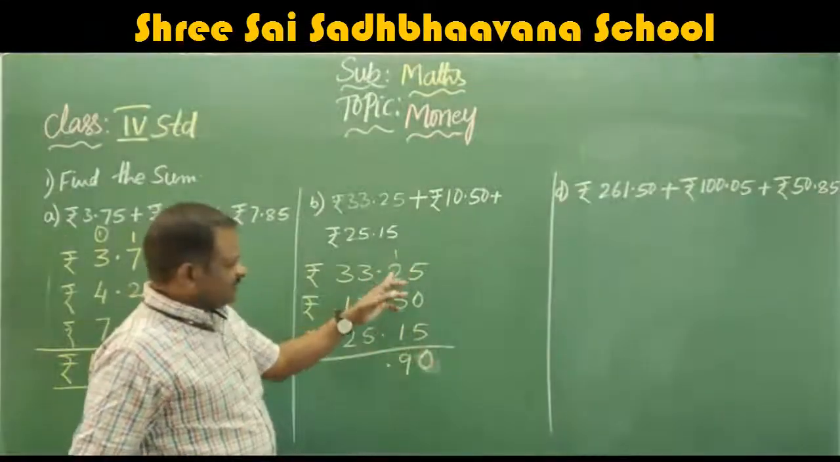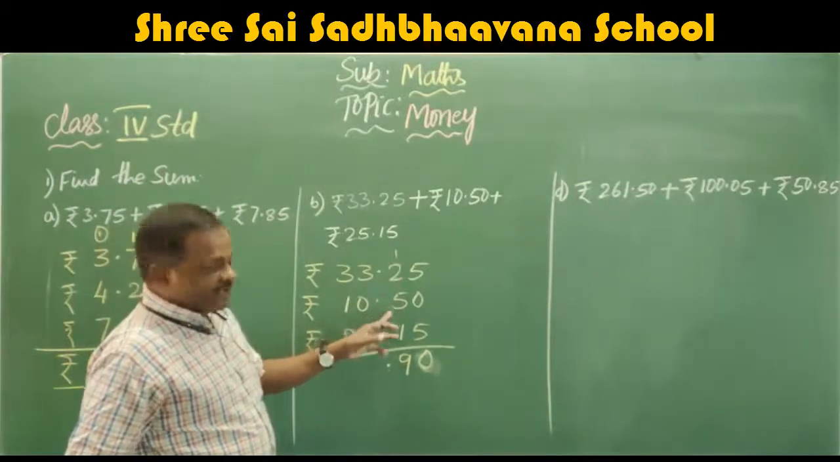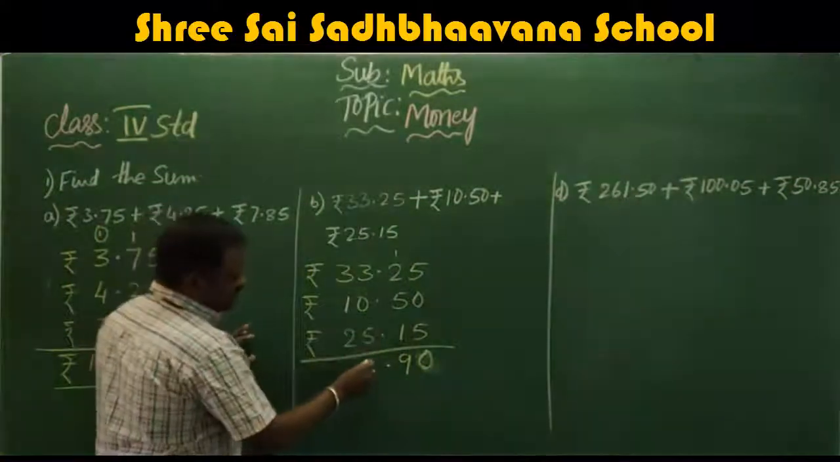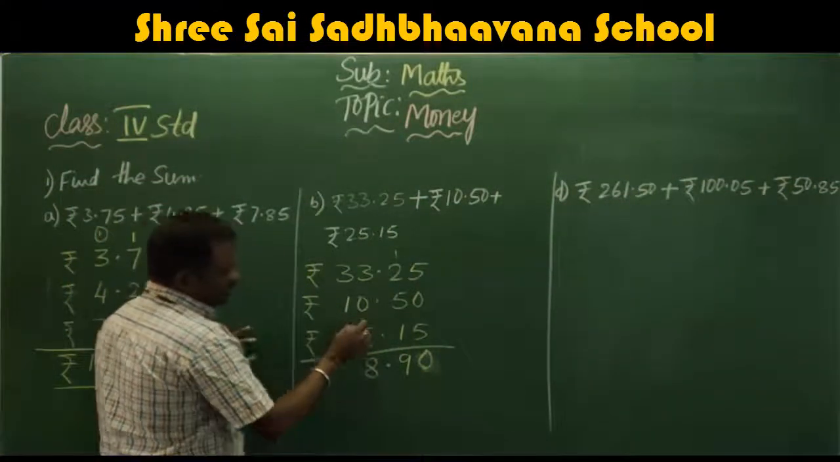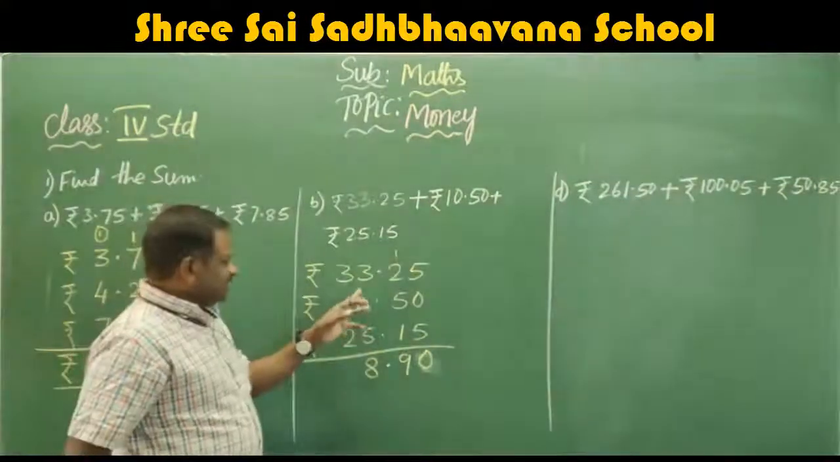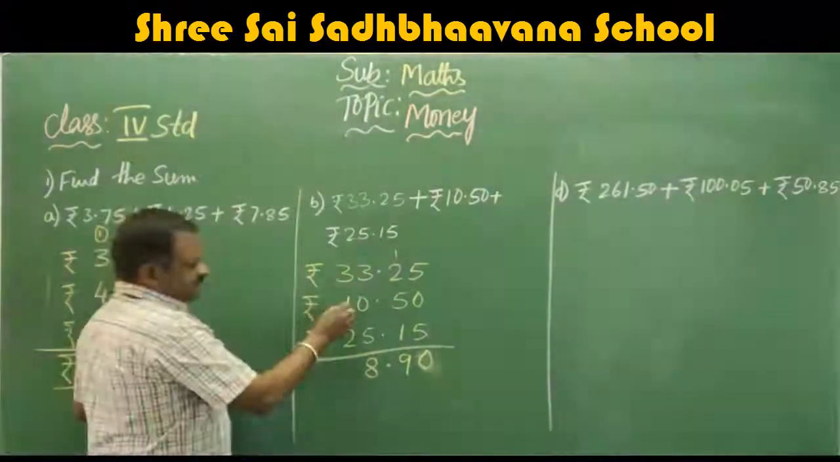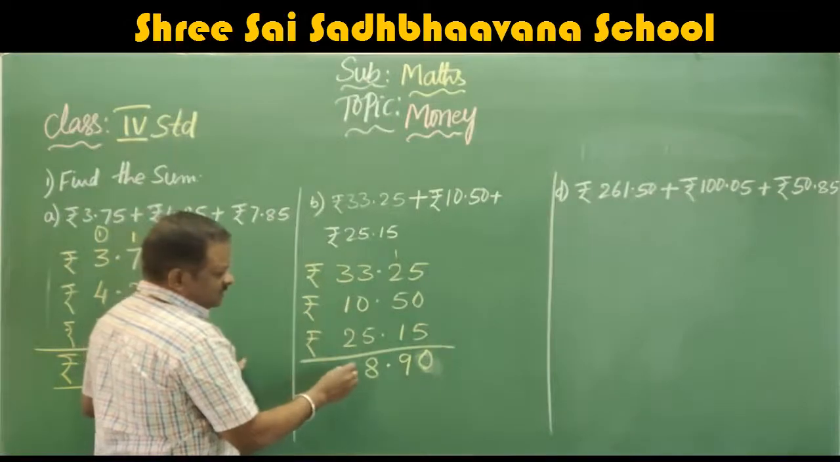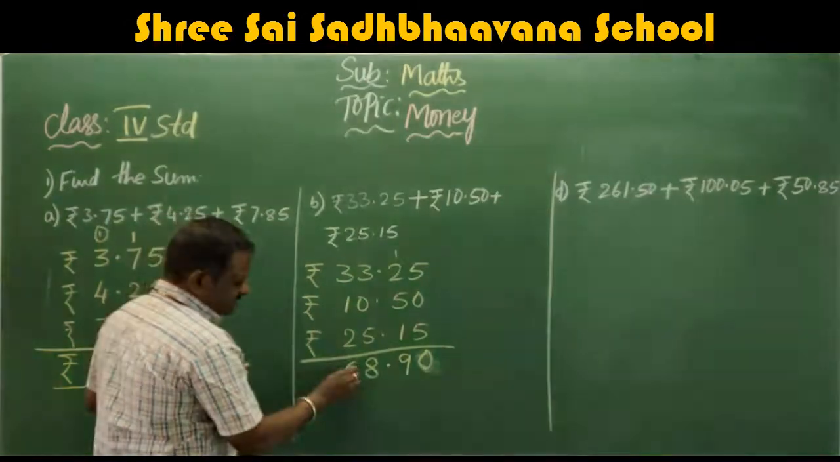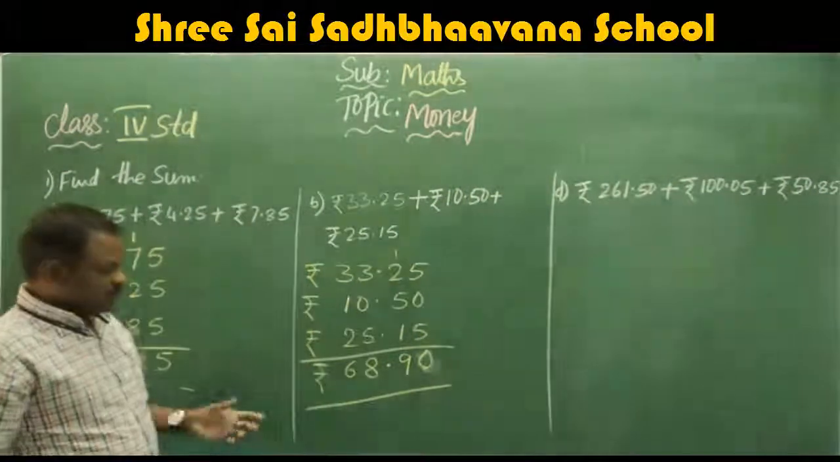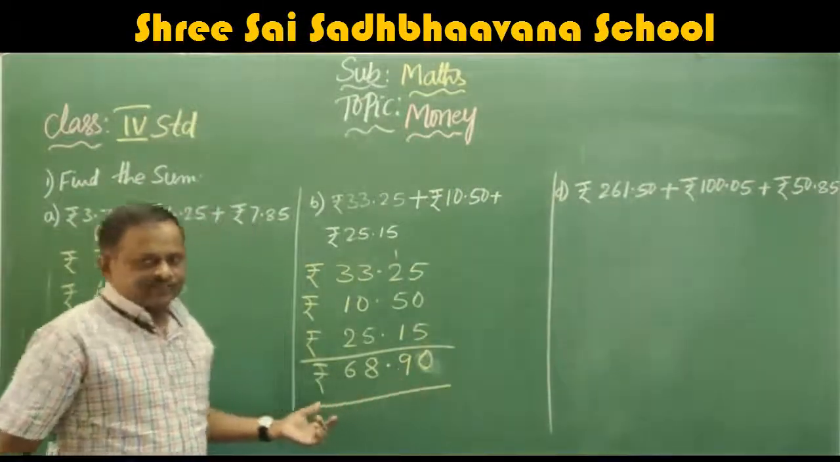5 plus 5, 10, carry 1. 3. 3 plus 5, 8. 8 plus 1, 9. Now come to here. 3 plus 5, 8, because here 0. 3 plus 0, sorry, 3. 3 plus 5, 8. Next come to here. 3 plus 1, 4. 4 plus 2, 6. So this is the answer, rupees 68.90.